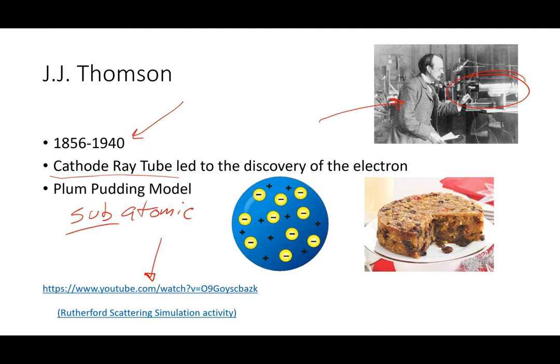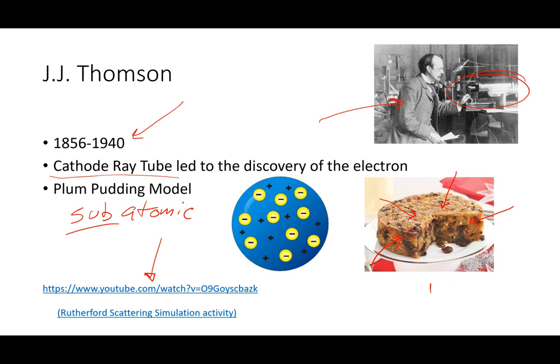Okay, so from this experiment, the plum pudding model was developed, and it has an analogy with plum pudding, or something more familiar to us in the United States would be fruitcake, right? During Christmas, we sometimes see fruitcake pop up, and it has little pieces of fruit.